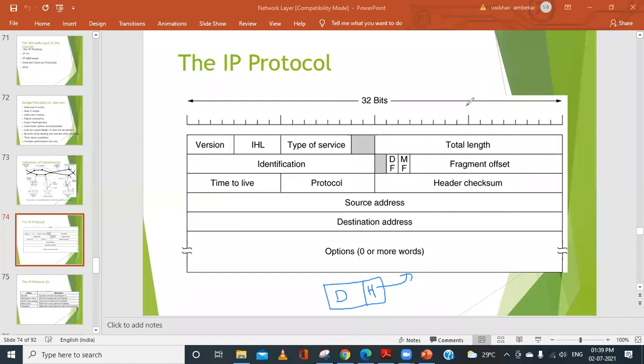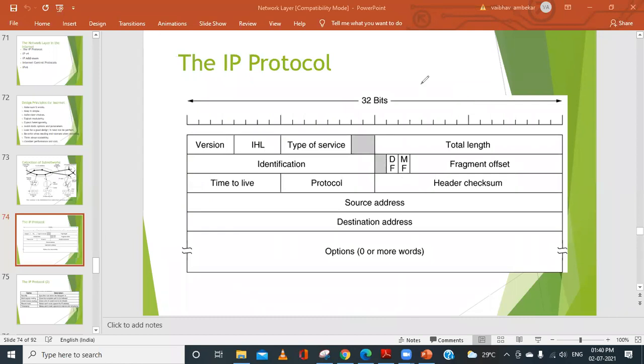Are we getting it, everyone? So this is the IPv4 packet format. What is the structure of that header?